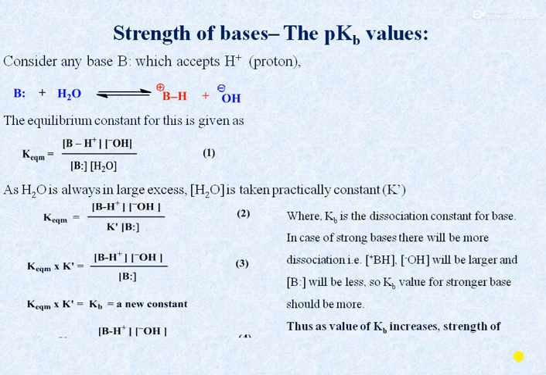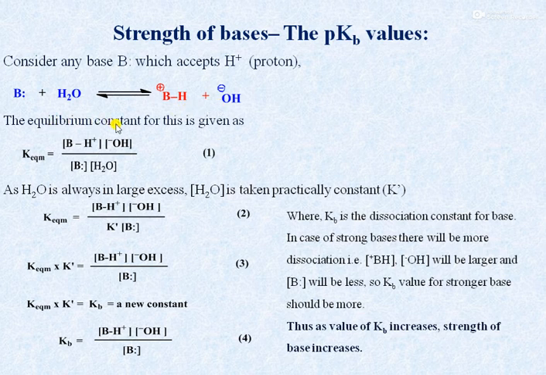If we consider any base B which accepts a proton, or which donates an electron pair to a proton, means according to Lewis theory, a base is a substance which donates an electron pair. For example, B is any base that reacts with a water molecule, means it donates an electron pair or accepts a proton, and it gives BH plus, that complex can form, plus OH minus ion is generated.